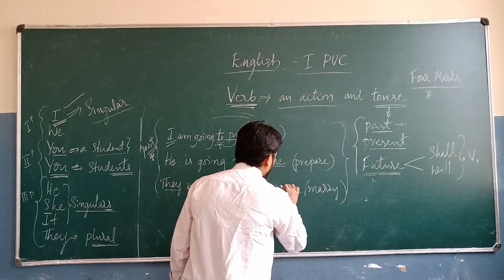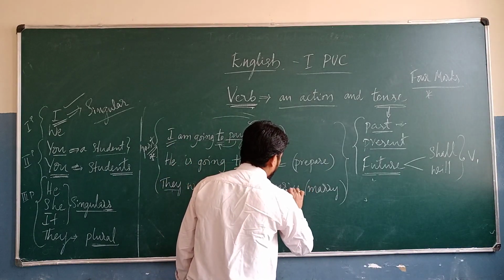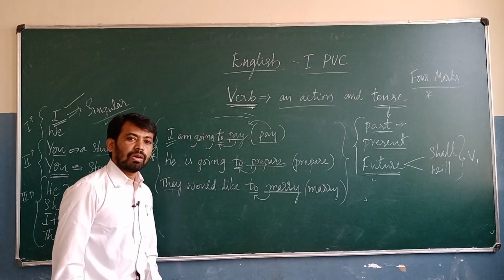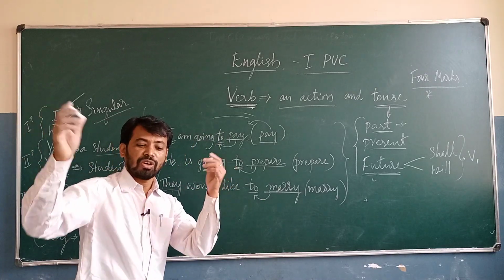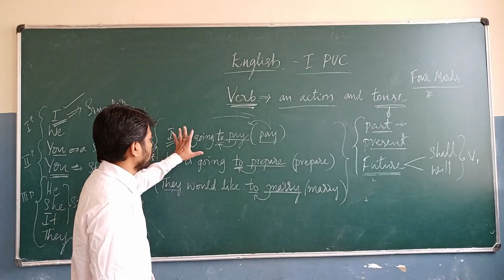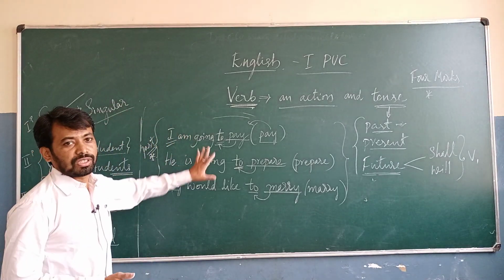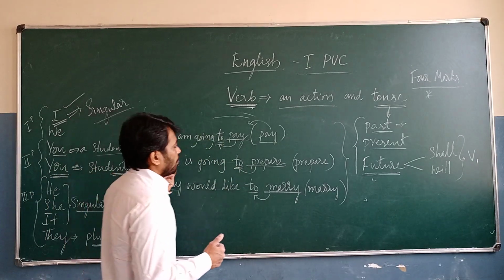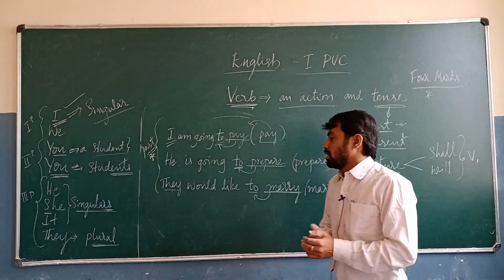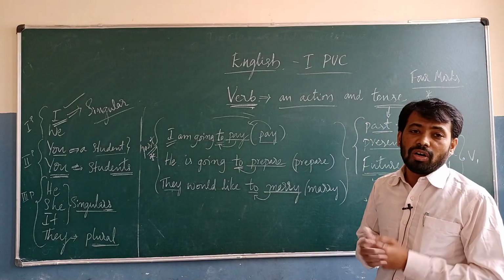And then marry, we will write marry. So here they would like to marry in the convention hall. Like that we have to use these things. These are all the infinitive form. Okay. And then we are going to see another one, that is the negative form.